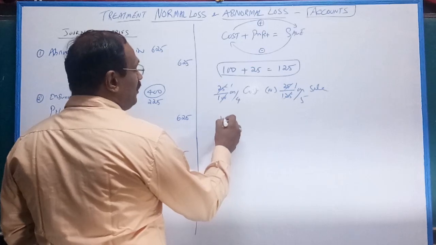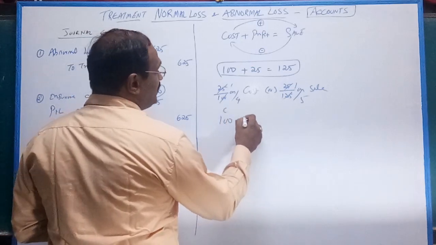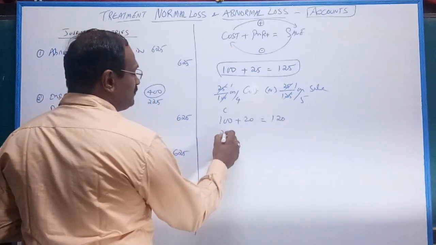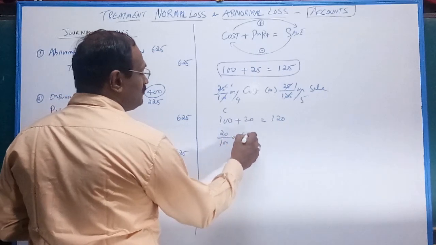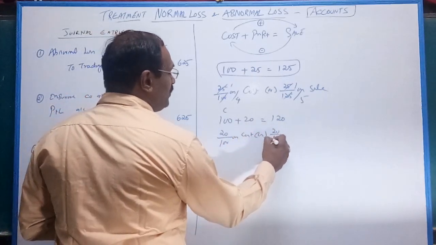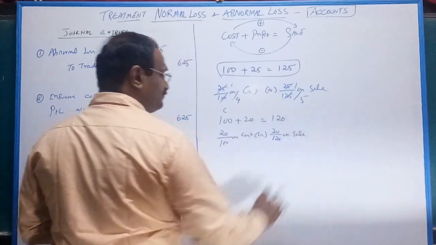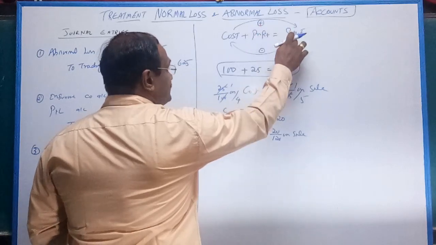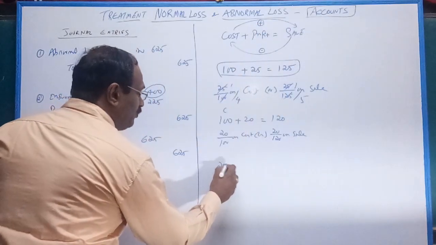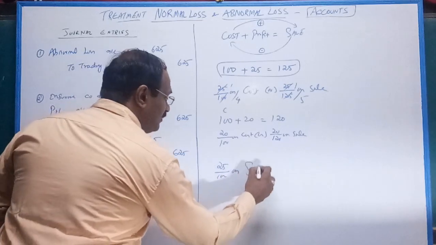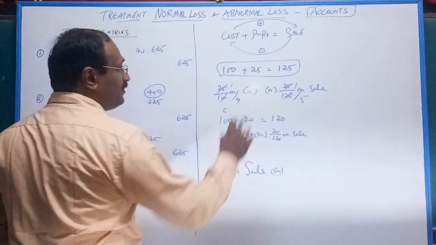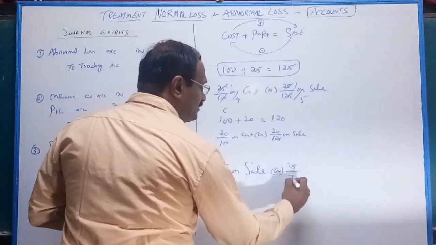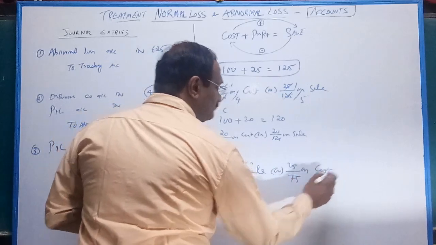Similarly, say 100 cost, profit is 20%, your sale is 120. You can express 20 by 100 on cost as 20 by 120 on sale. Very simple. From cost to sale you have to add profit, or from sale to cost. Next example, 25 by 100 on sale, you have to convert into cost. Very simple: from sale to cost you have to subtract the profit. So 25 by 75 on cost.